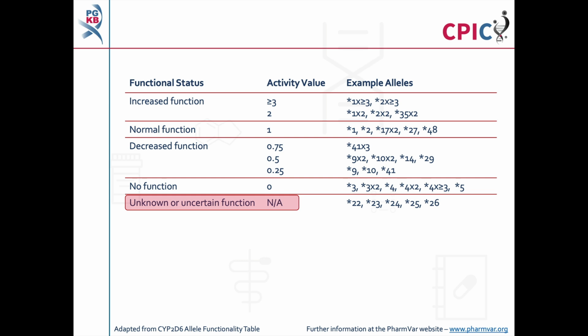This can include rare increased function, decreased function, and no function alleles, which are not routinely screened for in some genotyping tests. It is also important to note that patients can carry multiple copies of CYP2D6. Reports in the scientific literature have described cases where up to 13 copies of CYP2D6 were present in a patient's genome. Alleles which are present in multiple copies on the same chromosome are shown using an X, then the number of copies of that allele that are present on the chromosome.